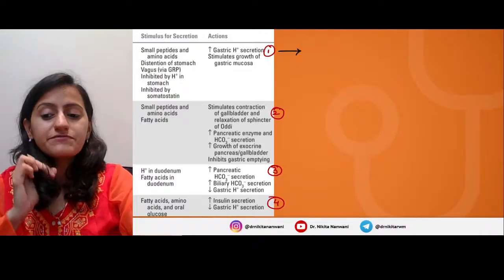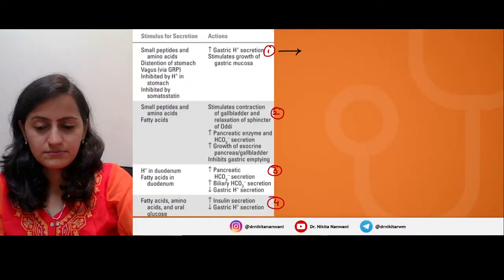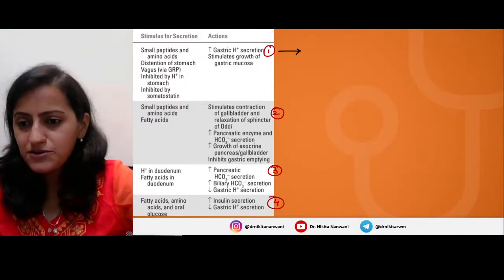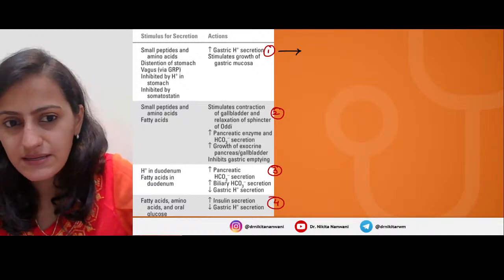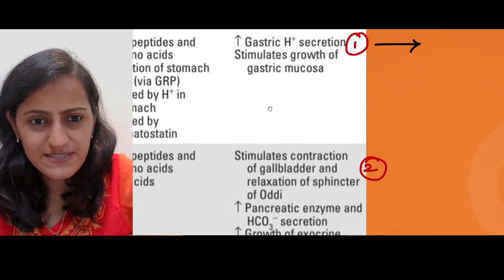Which hormone is the first hormone? Are you guys able to see that? If you want, I'll zoom this table for you. Okay, one by one we see this.